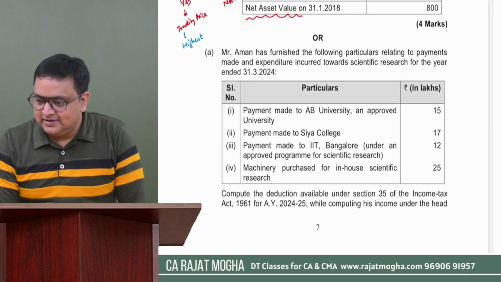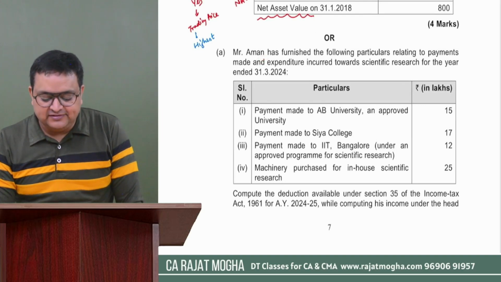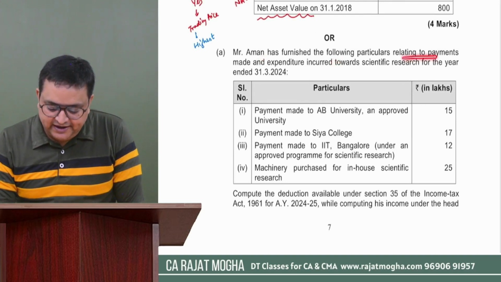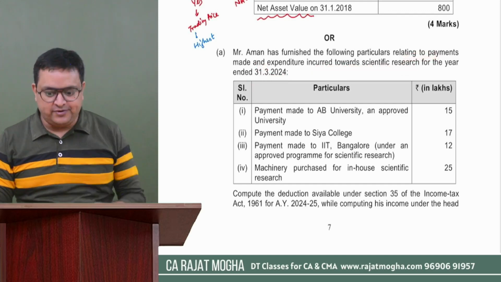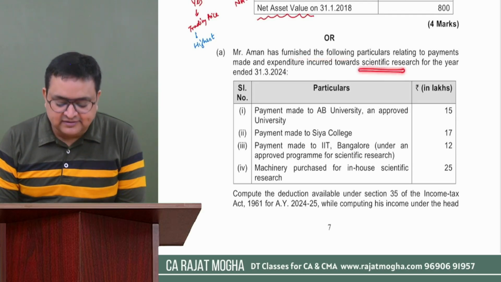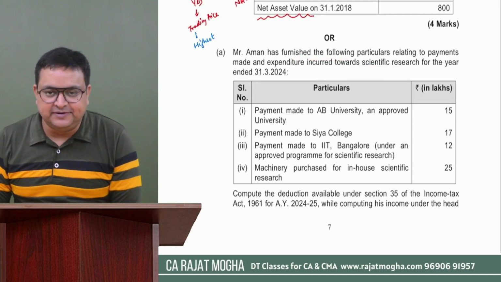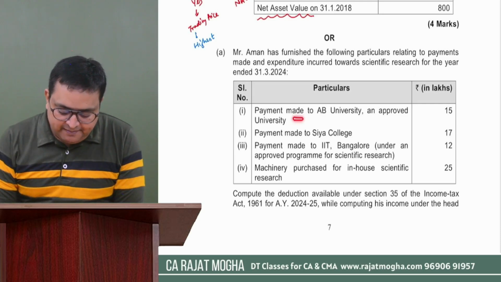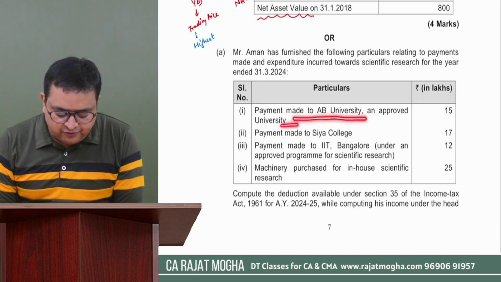It says, Aman has furnished the following particulars relating to payment made and expenditure incurred towards scientific research for the year ended 31st March 2024. Okay, so he has furnished some information regarding the scientific research expenses which the person has made. Payment made to AB University, an approved university.